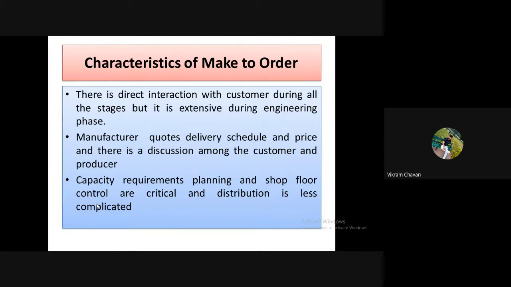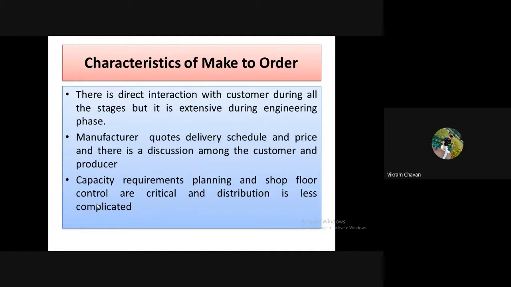So work distribution is not that critical in make to order production type. Capacity requirement planning is enormous, or we can say very difficult. We cannot predict the capacity of such companies, because in one month you will get a large order, and in the second month you will not get any order.